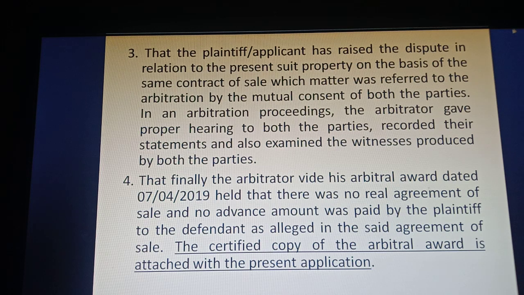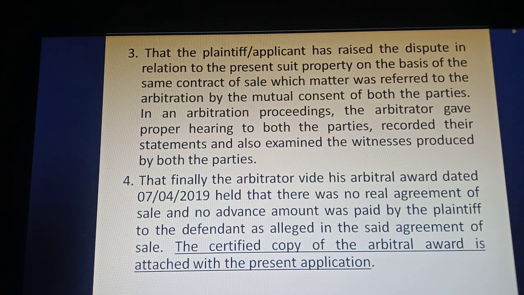In para number 4, finally the arbitrator, in his arbitral award dated 7th of April 2019, held that there was no real agreement of sale. Okay. They negated the existence of the agreement of sale and also held that no advance amount was paid by the plaintiff to the defendant as alleged in the said agreement of sale.